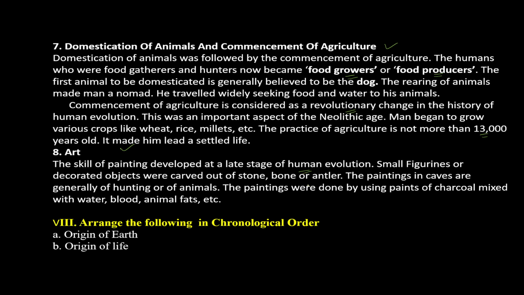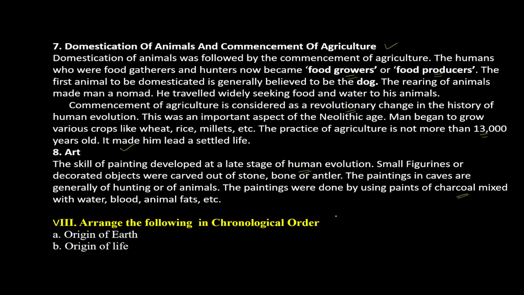He carved paintings out of stone, bone, and antler. The paintings in caves are generally of hunting or animals. The paintings were done using paints of charcoal mixed with water, blood, and animal fats, which are really important and interesting things. So these are the points considered important regarding the evolution of human beings.